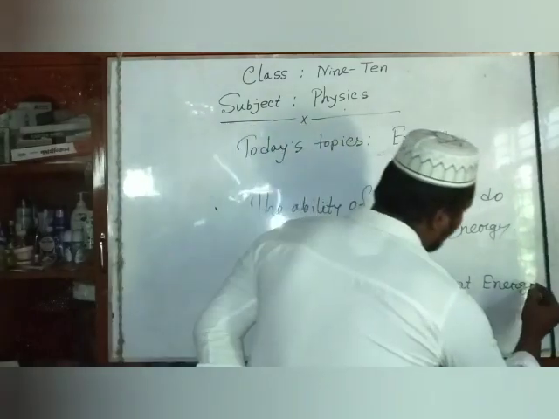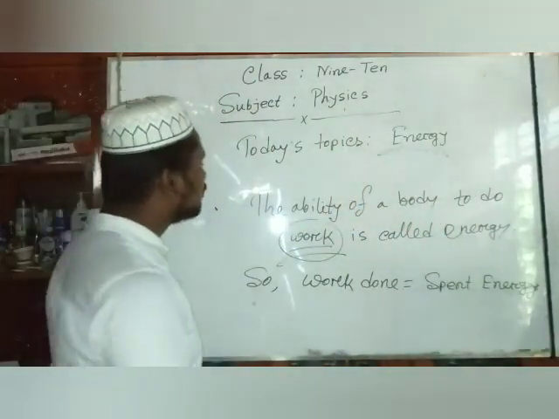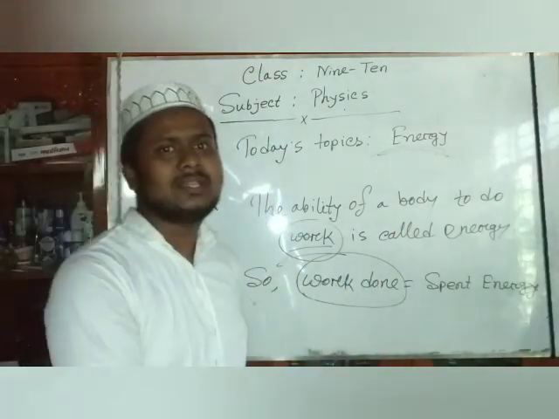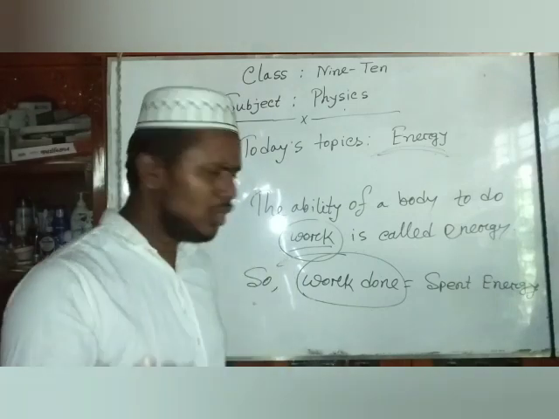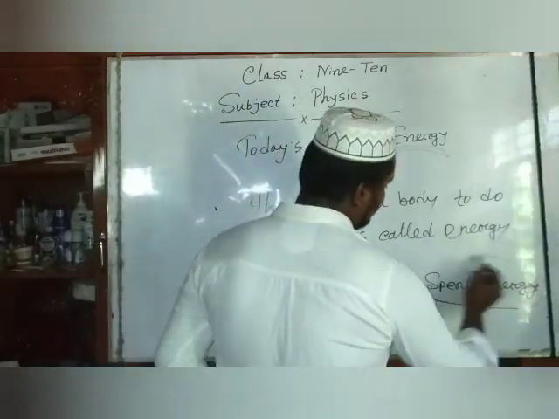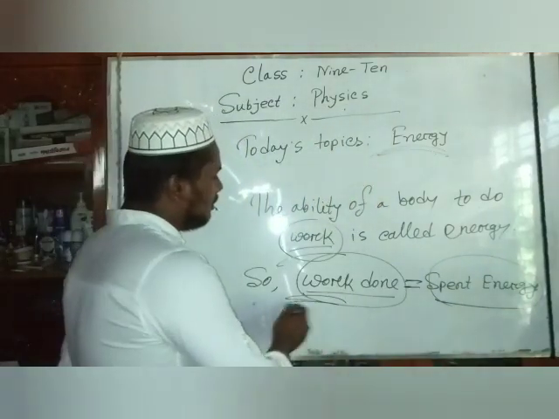That means when an object gets the ability to do work, it must spend energy. So work done is equal to spent energy. That completes this topic.